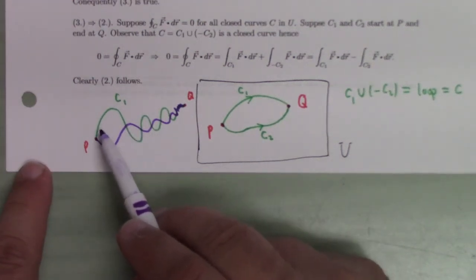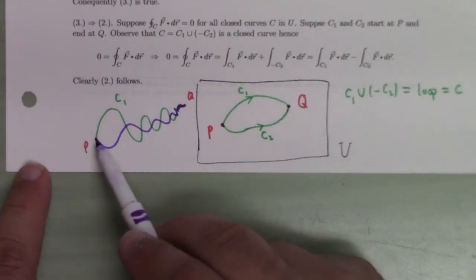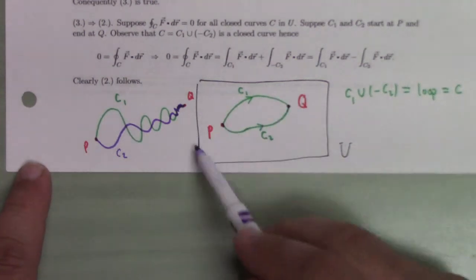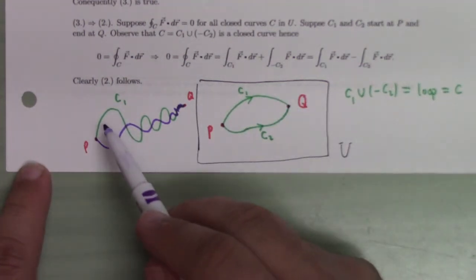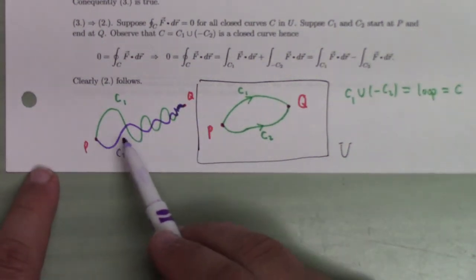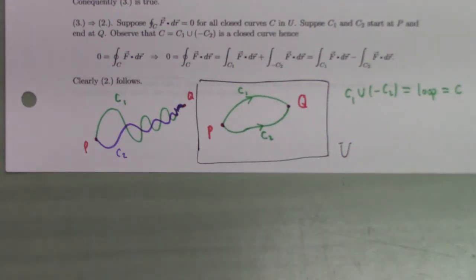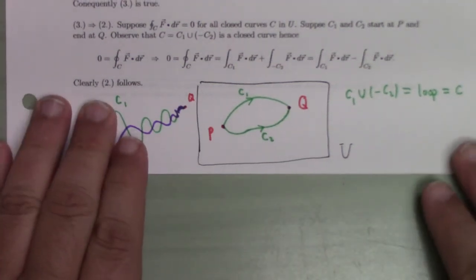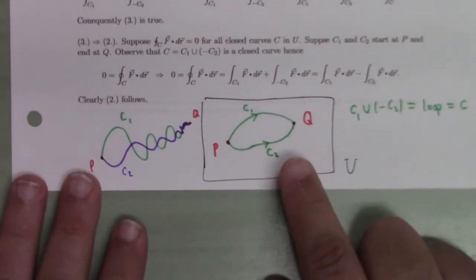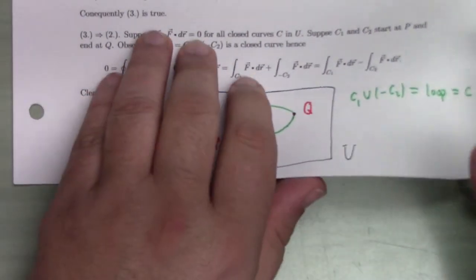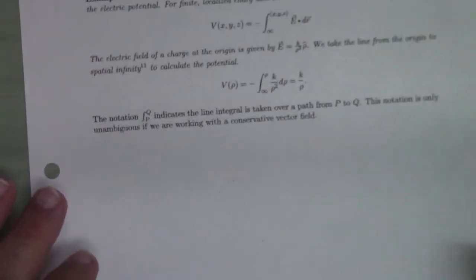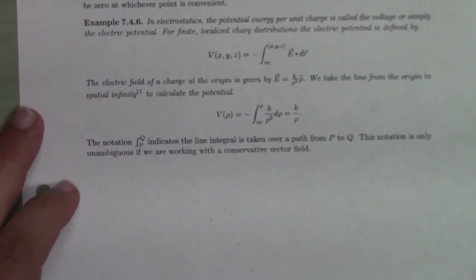And because each one of these loops integrates to 0, you get that the integral along this part of C1 is equal to the integral along that part of C2. You apply this loop by loop, and then piecing that junk all together, you get path independence. But I don't think students ever challenged me on this. I've usually been able to spread this simplistic lie to students, and they buy it, or at least they're nice enough not to challenge me on it. And again, I'll postpone the proof of 4 implies 1 till later.